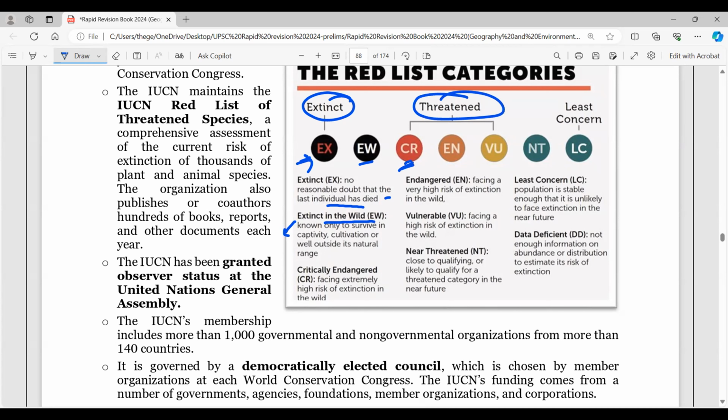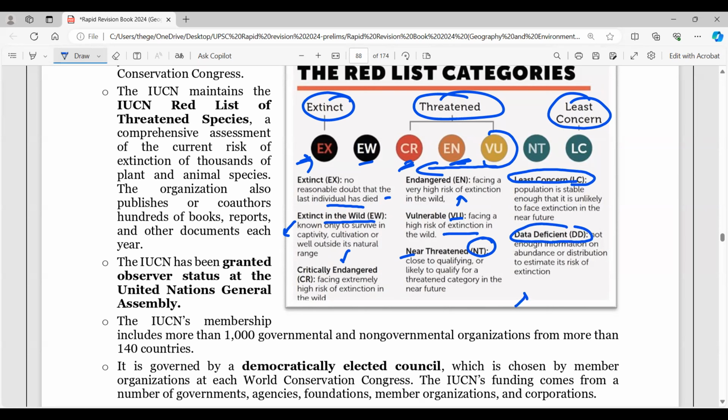So CR is the critically endangered category. Then you have endangered, which is EN, facing a very high risk of extinction in the wild. Vulnerable is VU, facing high risk of extinction in the wild. And NT is near threatened. So this is threatened, right? The level of threat is greater. And here is the least concern category. And then you have something called LC, that is least concern, and data deficient, the DD category.